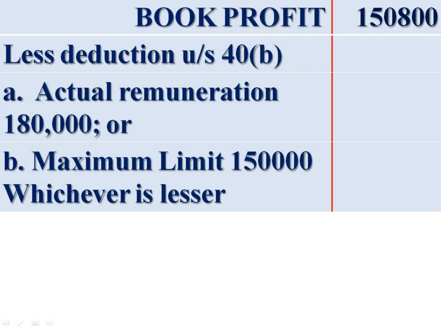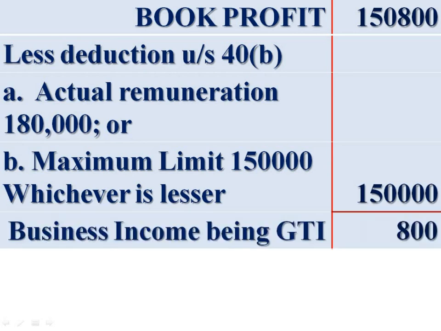For deduction under section 40B, there are 2 points. A, actual remuneration to working partners as per deed, rupees 1,80,000, or B, maximum limit, we computed it, rupees 1,50,000. Whichever is lesser is the amount of deduction. The least amount is rupees 1,50,000. Deduct it. Now we get 800. It is the business income.